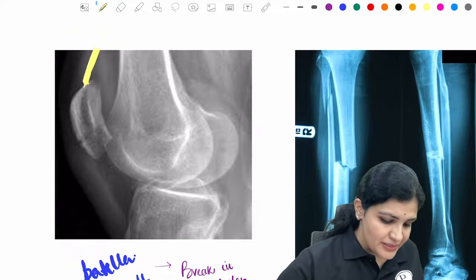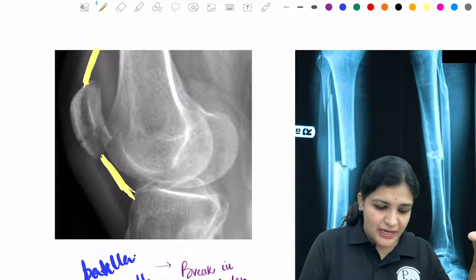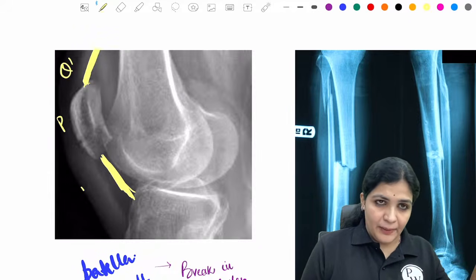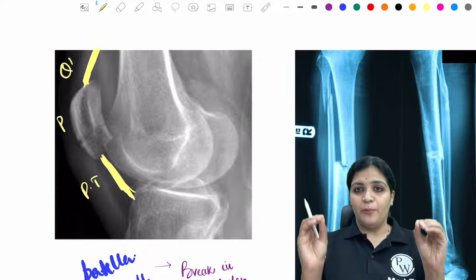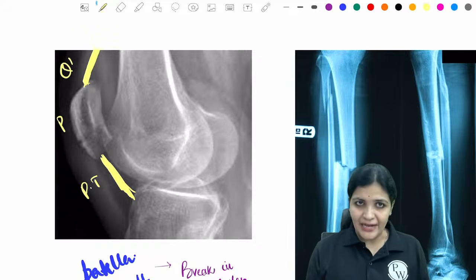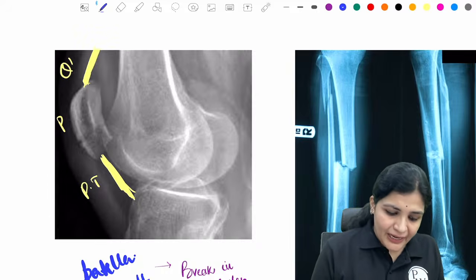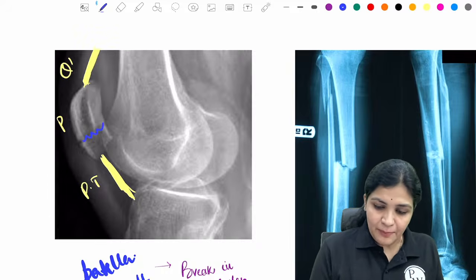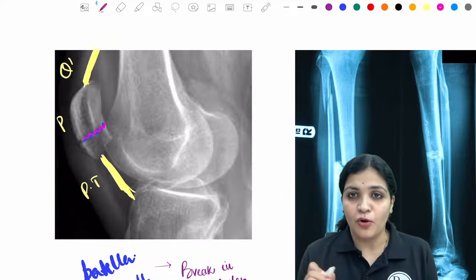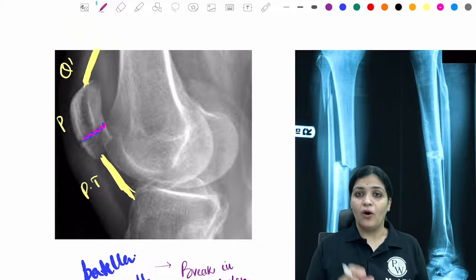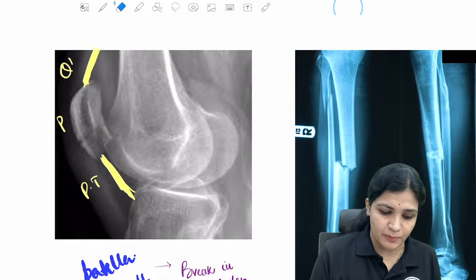This is called the quadriceps tendon, and this is called your patella tendon. So together, the quadriceps tendon, the patella and your patella tendon form the extensor apparatus, which is very, very important for your knee extension. Right? And whenever there is a break in this fracture, there will be loss of the extension, so the patient cannot extend the knee completely. Hence this patella fracture is very, very important to us.